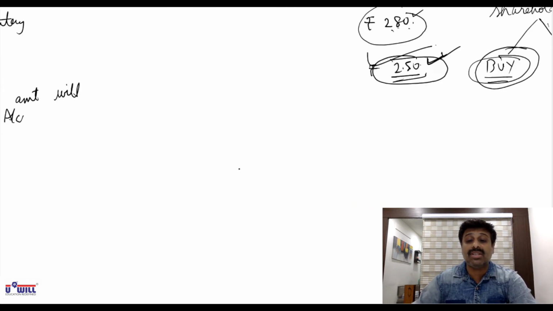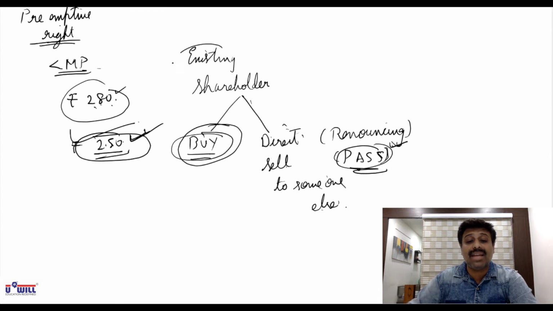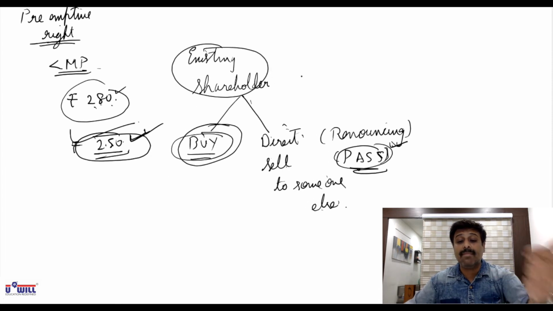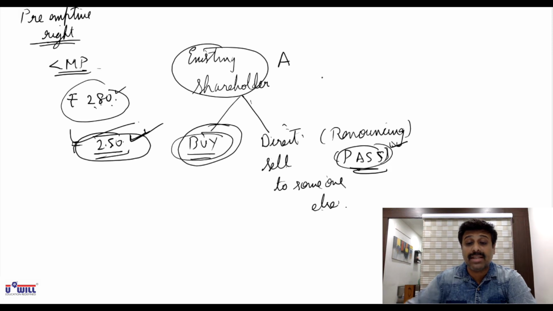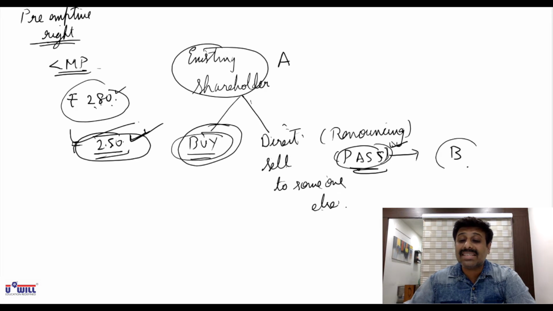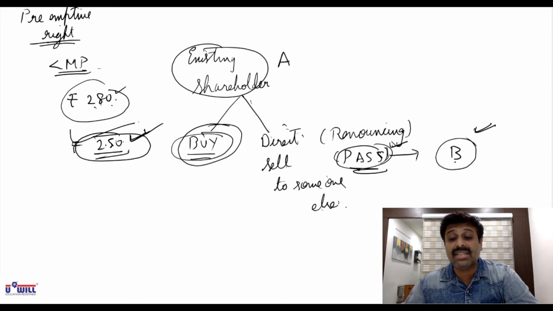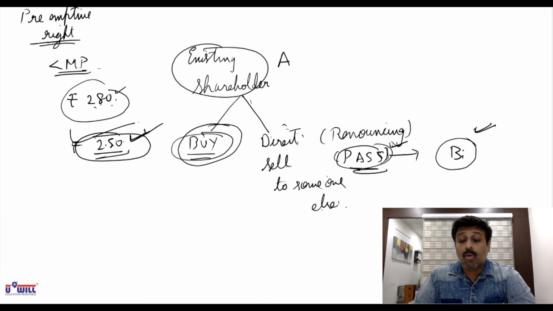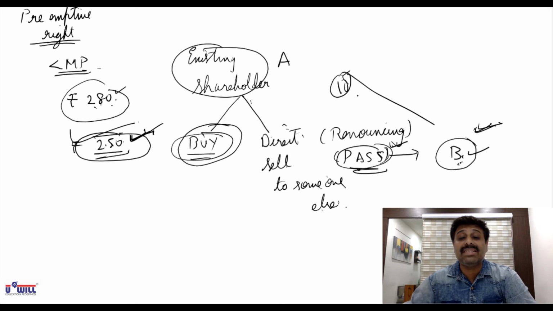And one more thing that is possible: suppose you are not the existing shareholder. The existing shareholder is Mr. A and he passes his rights to Mr. B. You are Mr. B. You are making investment account in the books of Mr. B. Then what will be the cost of shares for Mr. B? He has to pay 250 rupees to the company, and if A sells at 260 rupees, then he has to pay 10 rupees to A also. It means for Mr. B, the cost will become 250 plus 10, 260.